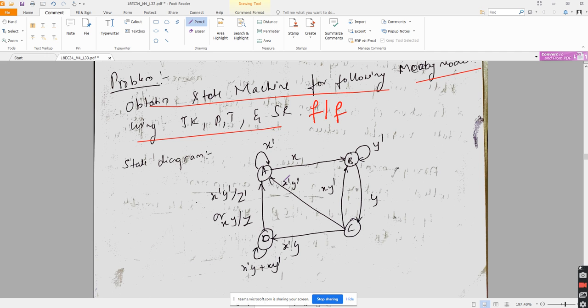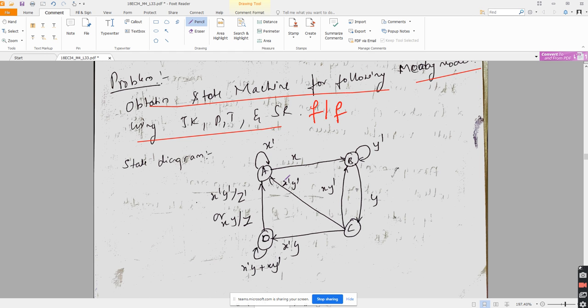How many states are there? Four states. What are the states? A, B, C, D. Yes, correct. How many inputs are there? Two inputs.